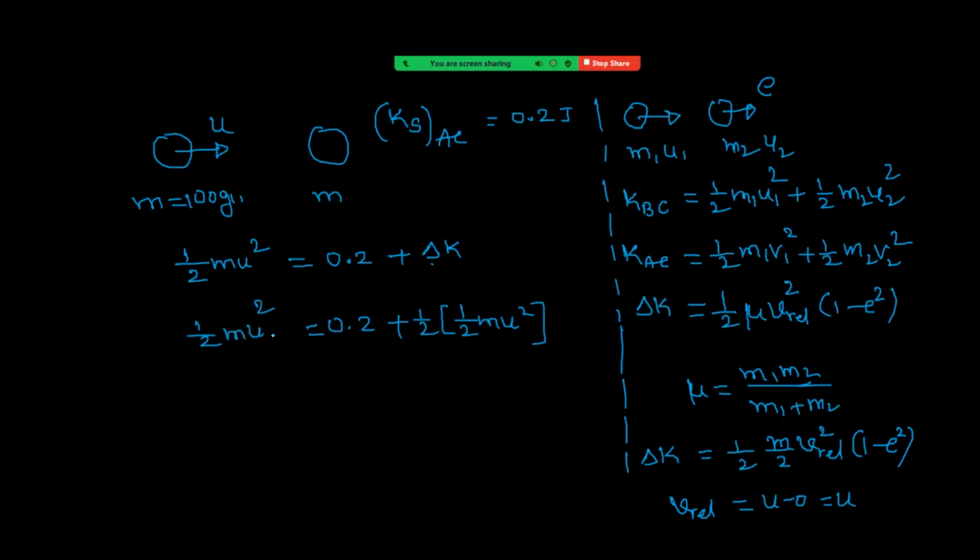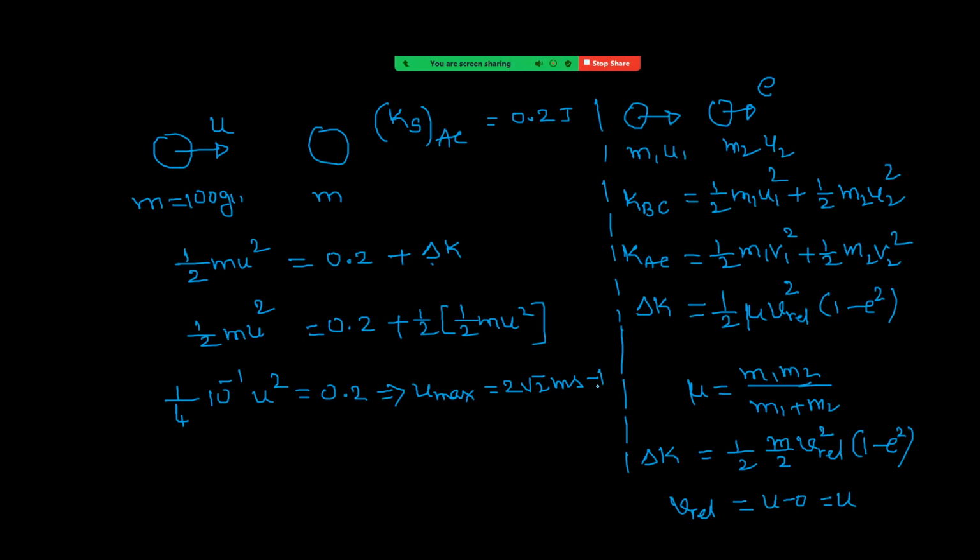So u is now maximum. 1 by 2 minus 1 by 4 is 1 by 4. 1 by 4, m value 100 gram means 10 power minus 1, u square is equal to 0.2. That implies u maximum is equal to root of 0.8, that is 1 by 10 becomes 8, which is now 2 root 2.